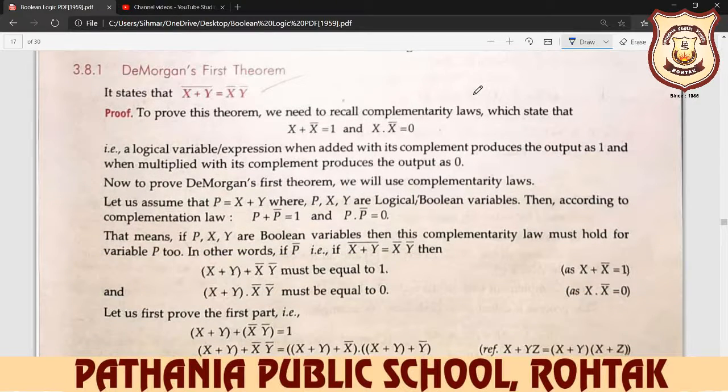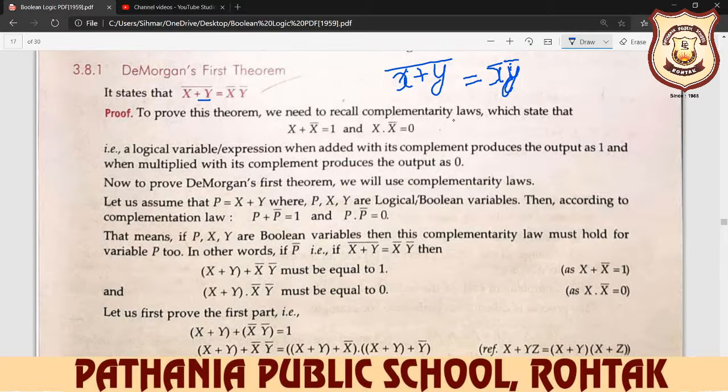Your first term is (x plus y) whole complement, which is always equivalent to x complement times y complement. We prove it algebraically. To prove this theorem, we need to recall the complementary law.